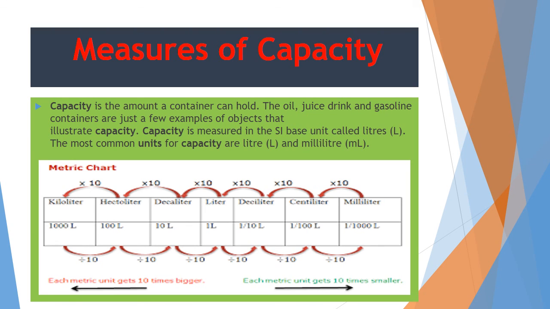Measures of capacity. Capacity is the amount a container can hold. The oil, juice drink and gasoline containers are just a few examples of objects that illustrate capacity. Capacity is measured in the SI base unit called liters. The most common units for capacity are liter and milliliter. As you can understand with the help of this metric chart, the kiloliter is the largest unit of capacity and the smallest unit is milliliter.